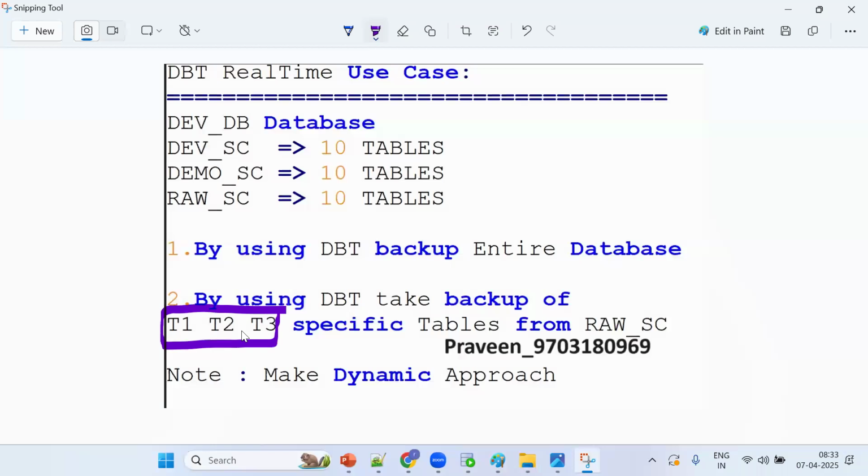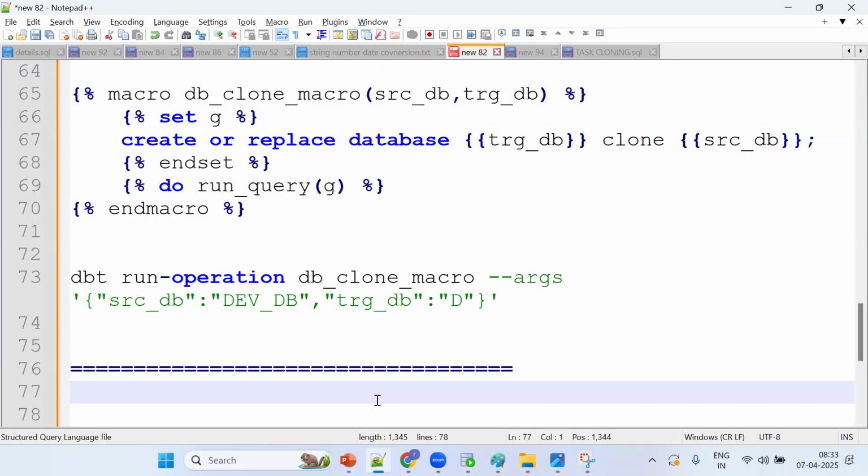If I take the schema backup, I get the entire schema's objects, but they want only these 3 objects backed up. So what should we do first?